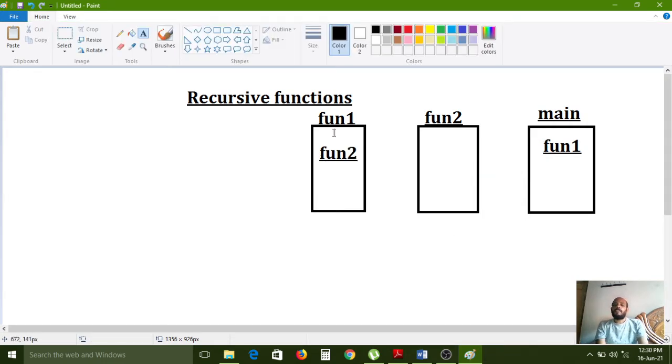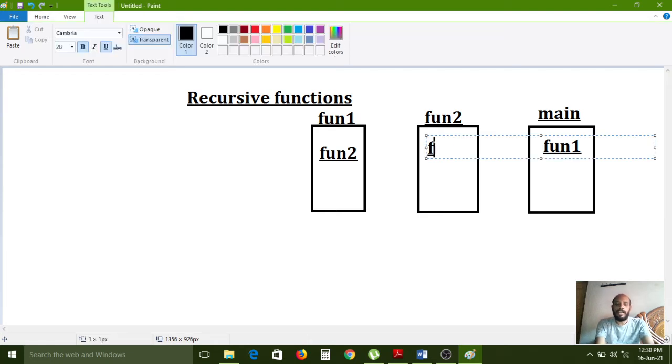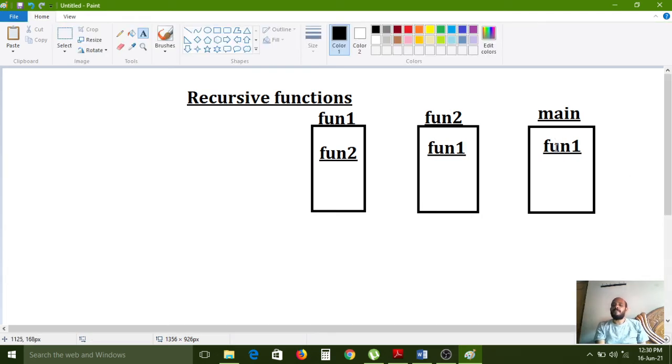While executing function 1, it reads the function 2 statement. So again it will search for function 2 from the calling place, whether function 2 is available or not. If function 2 is available, it will execute the statements inside. Inside function 2, again I am calling function 1. So from the main function, first it will call function 1. While executing function 1, inside it the function 2 statement is there, so first it will check function 2.